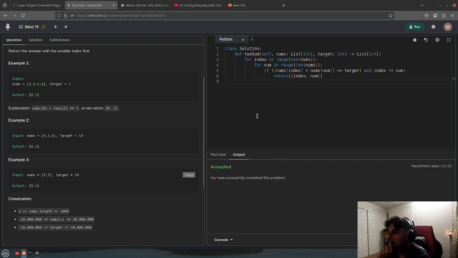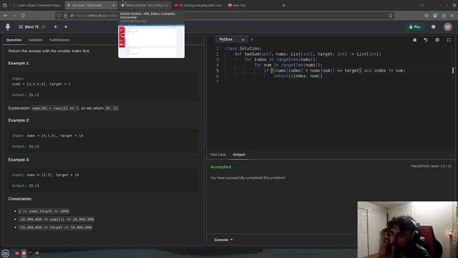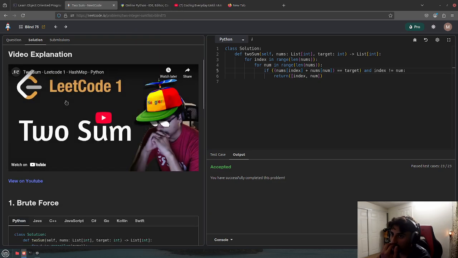The way my thought process is, the way I solved this was, you get the index of the nums first, then you get the next index of the nums again, then you add the first index with the next index, but they cannot equal each other. The indexes cannot equal each other, so you would have to go to the next one, and boom. This is probably the most shittiest way to solve twosome.